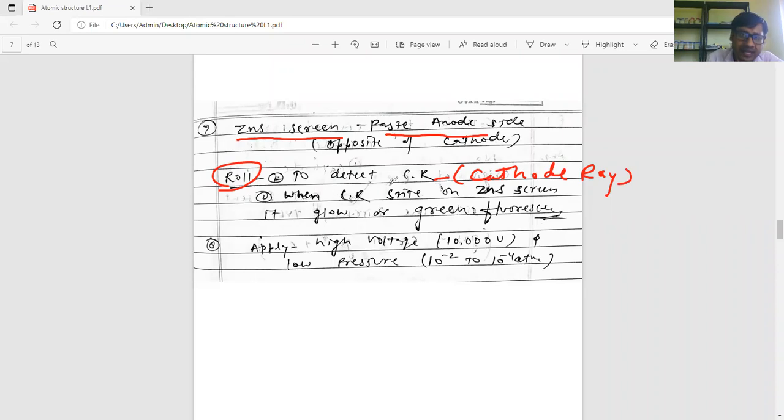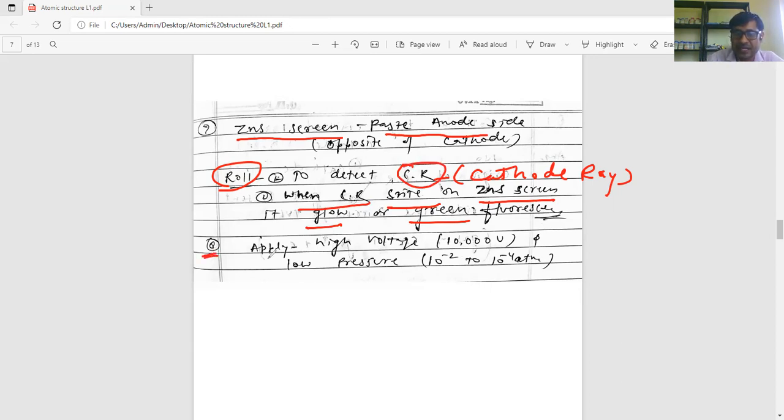So how can we detect whether the cathode ray has passed or not? We paste a ZnS screen opposite the cathode, on the side of the anode, to detect it. When the cathode ray strikes the ZnS screen, it glows. In case of glass, green fluorescence or green light is reflected. So through this, we can detect the cathode ray.